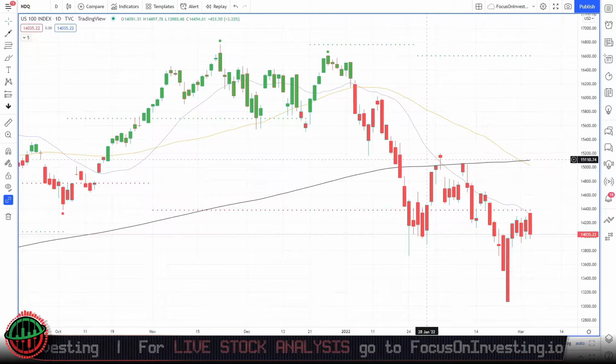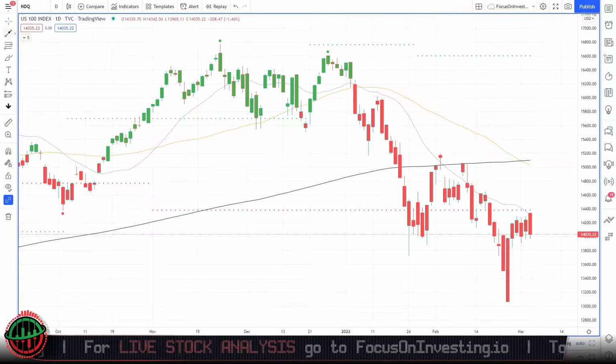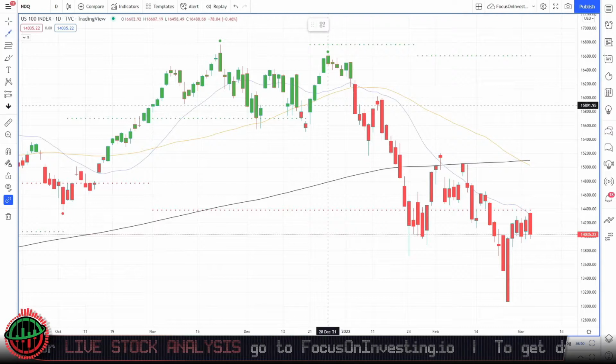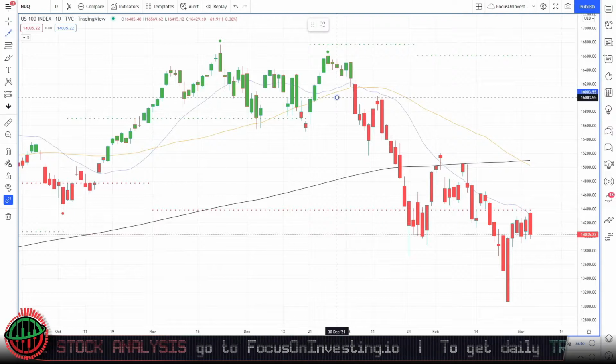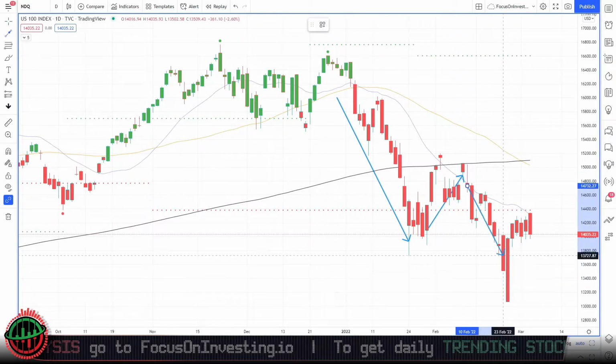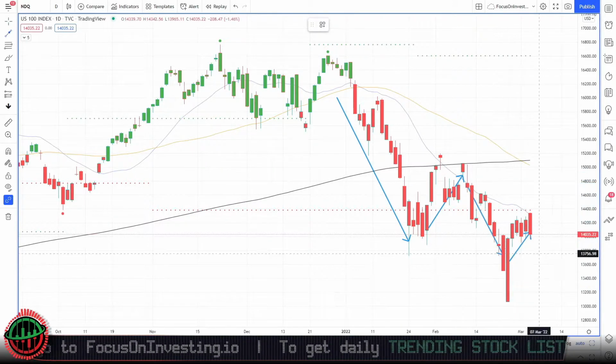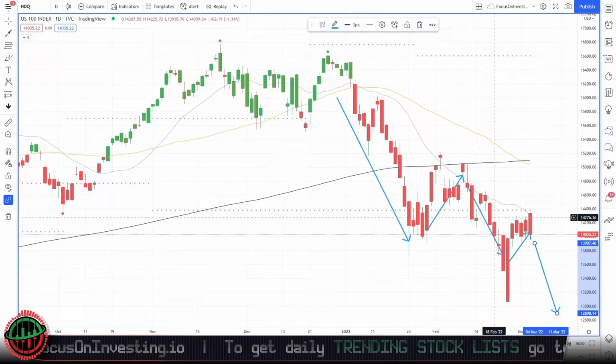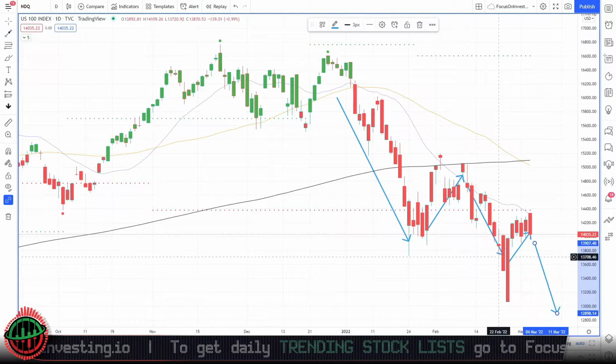Now, although price is moving sideways currently, this may be a minor pullback. As we say, price never moves in one straight direction. So this may be a bearish move, a pullback, a bearish move, a pullback, and then price may continue to be bearish, in which case we can continue considering this as a bear market.